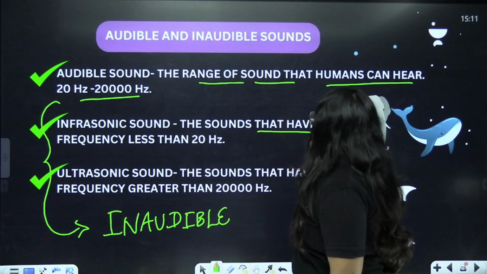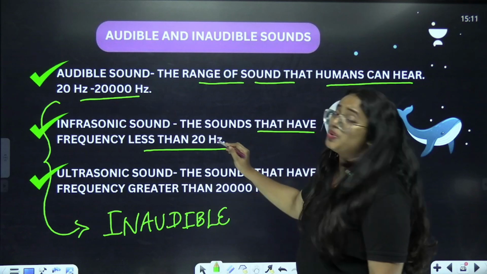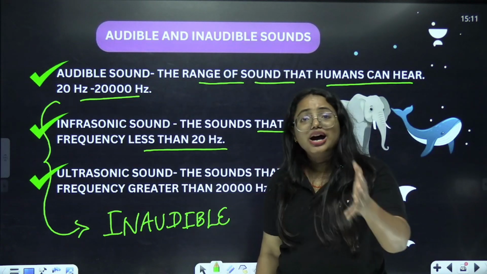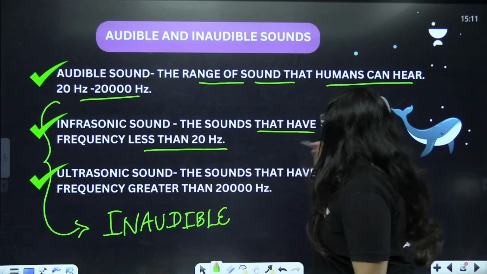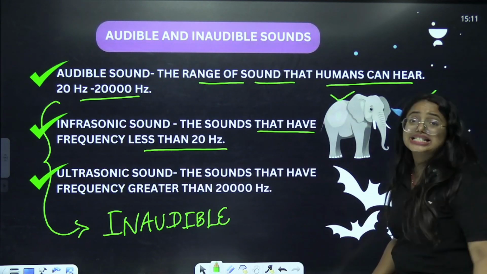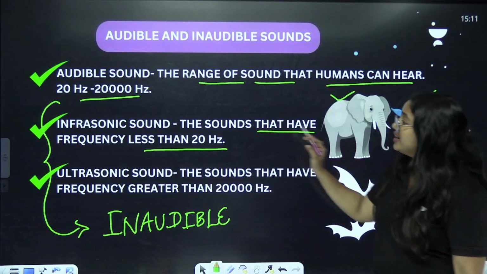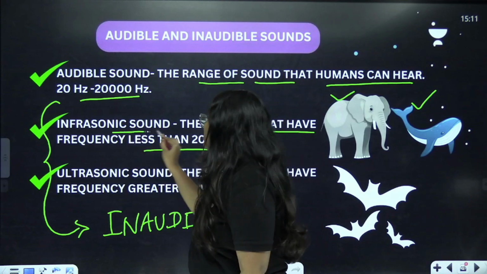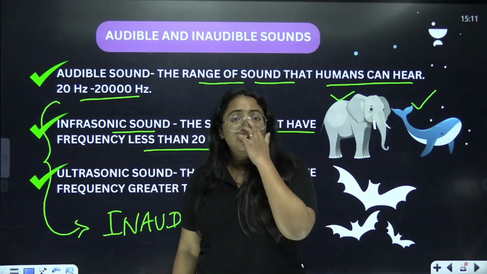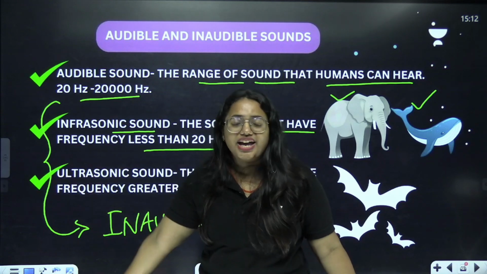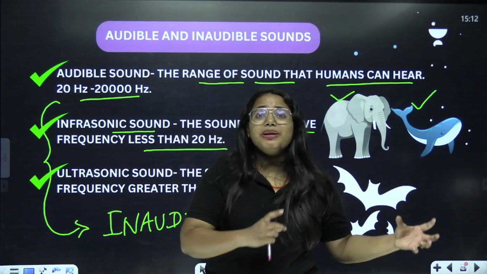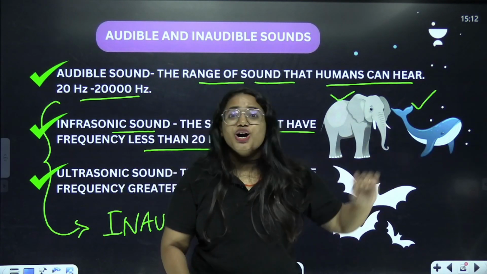Because these are sounds that have frequency less than 20 Hertz. So, if the sound range is less than 20 Hertz, we cannot hear it. But elephants and whales can hear it. And that is the reason we call it infrasonic sound. Clear? Earthquakes can be formed due to seismic waves. So, these waves can be listened to by elephants and whales.